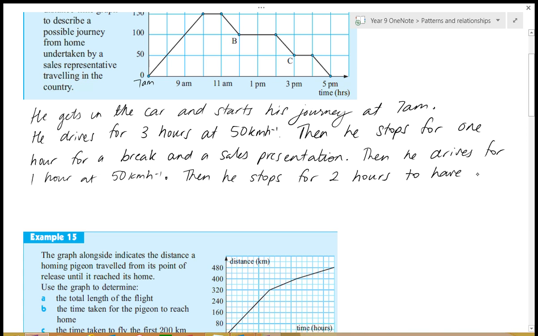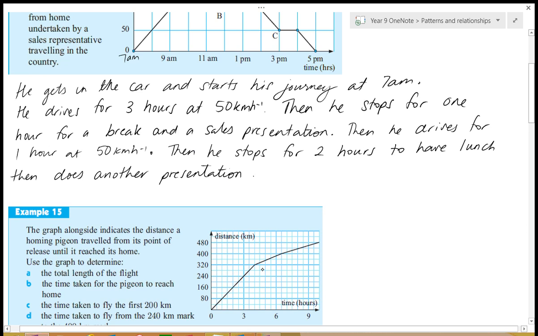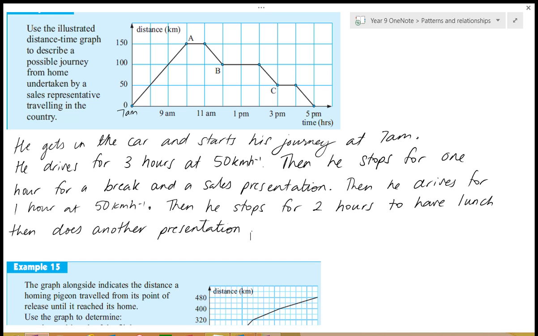What's he going to do before he sells? Before he sells stuff? Yep. So he stops for 2 hours. He has lunch, and then does another presentation. Okay, so after those 2 hours, hands up if you've got something to say, please. What have you got to say, Flynn? He stops at 11 and then starts again at 2, so isn't that 4 hours? He stops at 12 and he goes at 2. It's 2 hours.